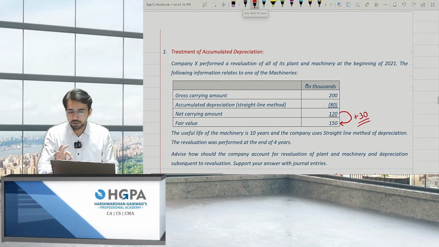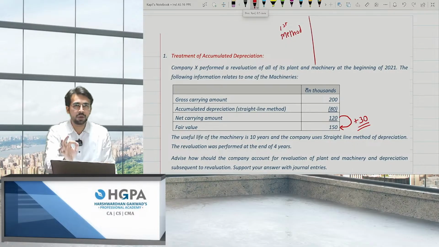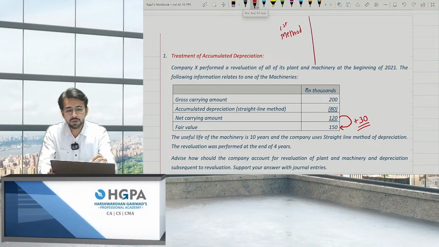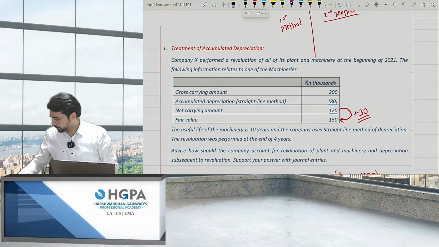Please give me the 2 journal entries if I go by the first method. And if I go by the second method, what is the single entry with the amount? I want only one entry with the amount for the second method. I'm giving you 2 to 3 minutes. It is very easy yet important.